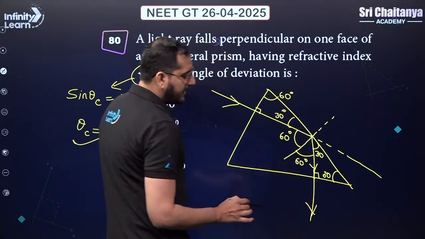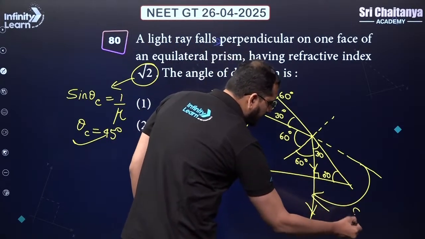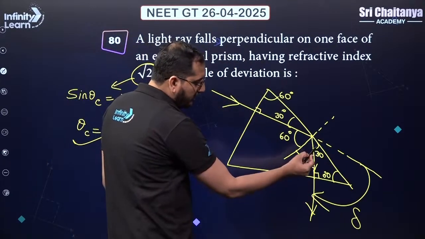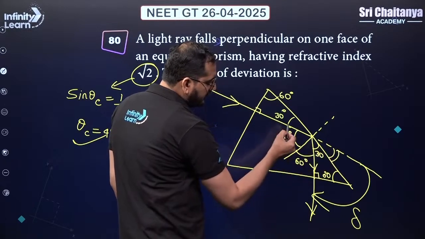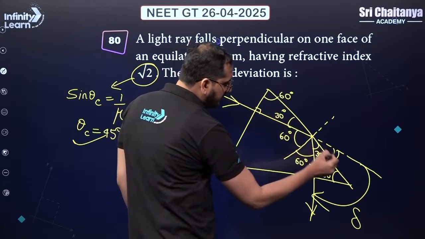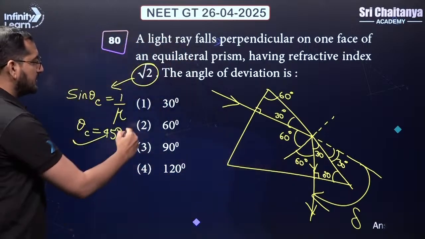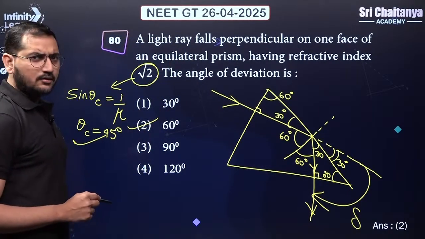But we want to calculate the angle of deviation. So we want to calculate how much is this angle. This is the angle of deviation. Okay. To calculate this angle, we already know this is 30, but we also want to know how much is this angle. So let us look at the vertically opposite angle, that is equal to 30 degrees. So this delta will be 30 plus 30, 60 degrees. Option 2 will be your right answer. Okay, isn't it a good question, guys?